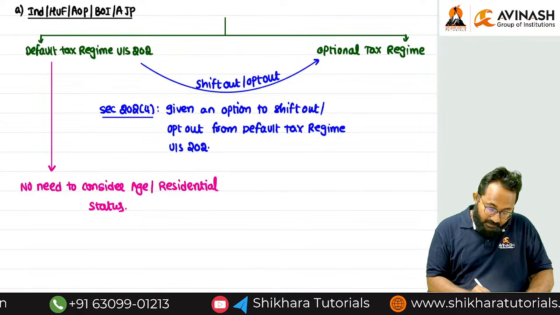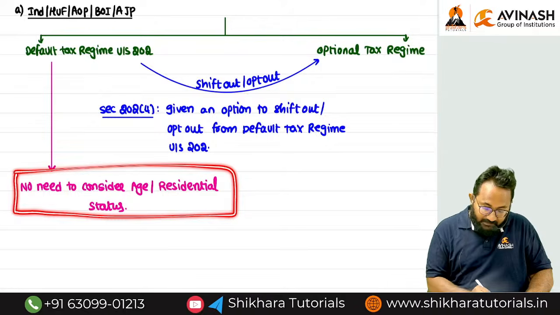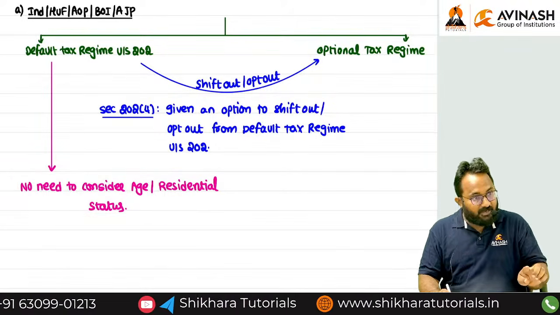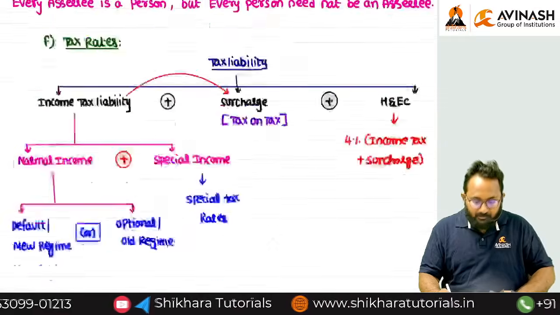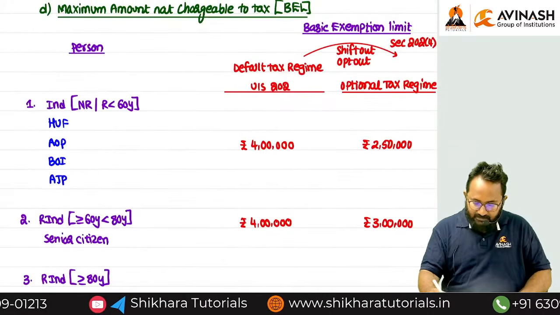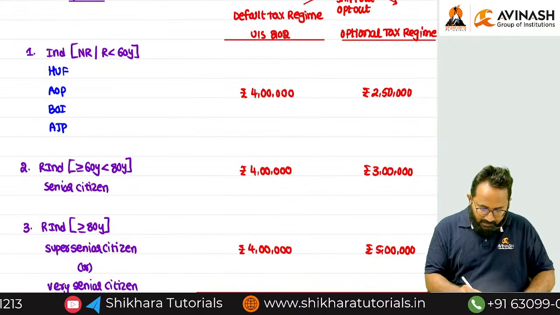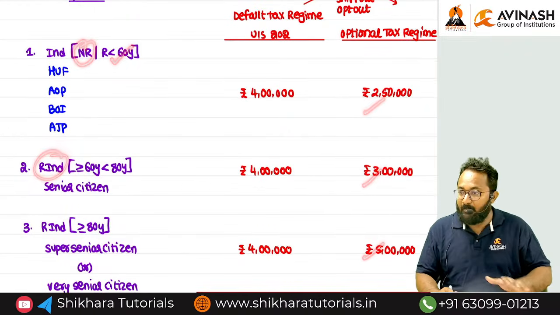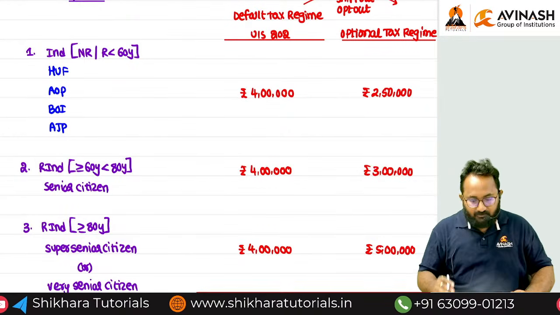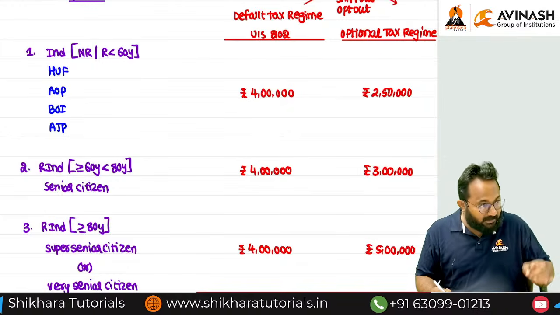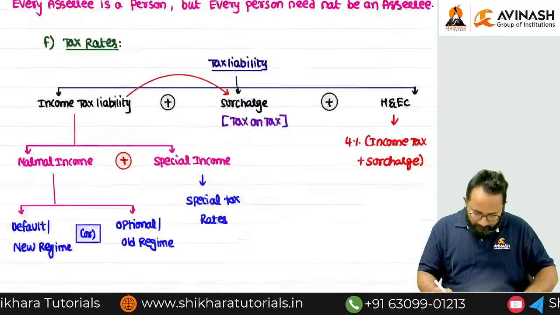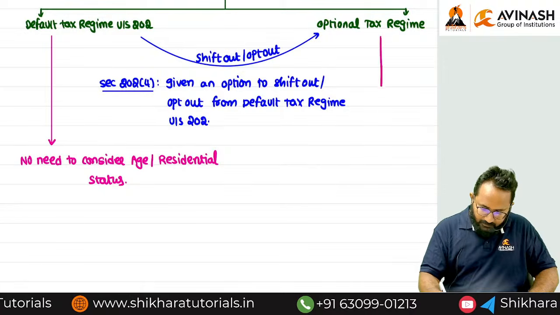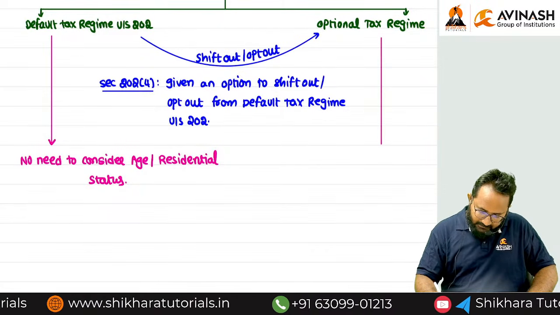Sir, here we have written that there is no need to consider age as well as residential status. But in the other regime, definitely we have to consider age as well as residential status. You can check that based on age and residential status, we have a different basic exemption limit. So if you know this basic difference, then automatically you will gain confidence while remembering these tax rates.